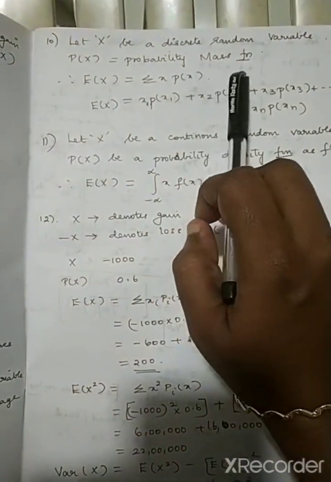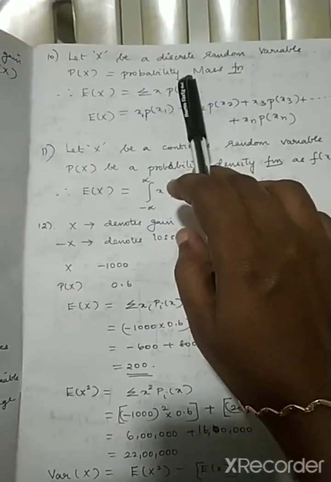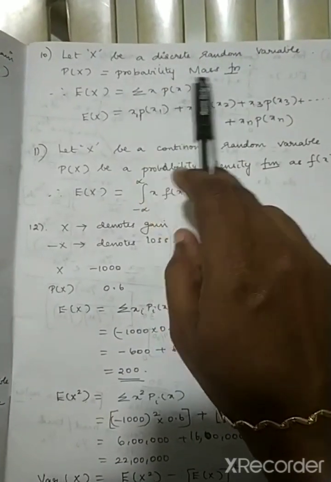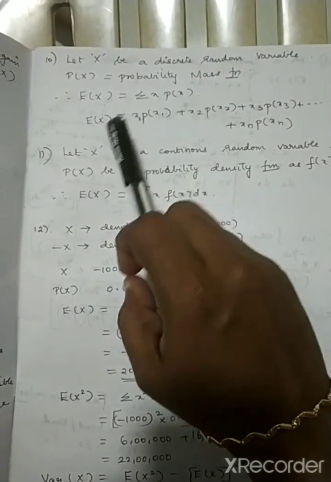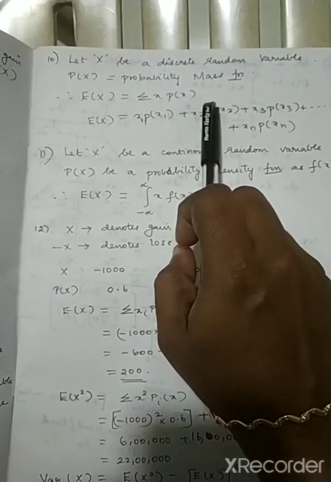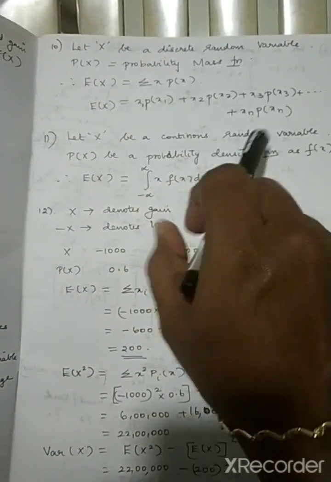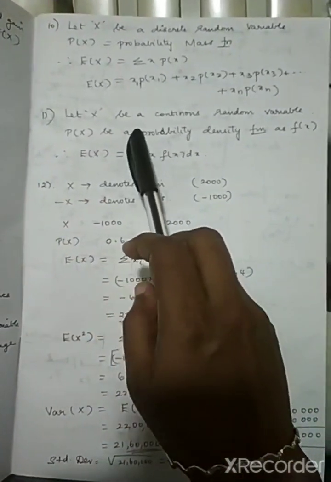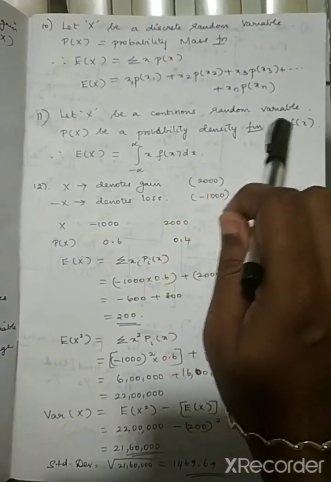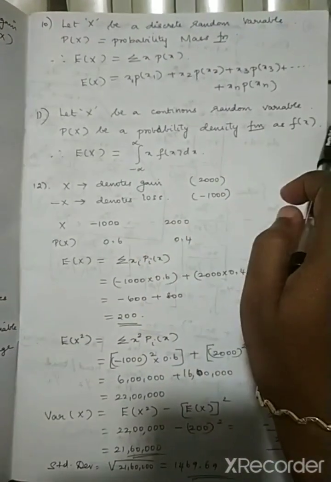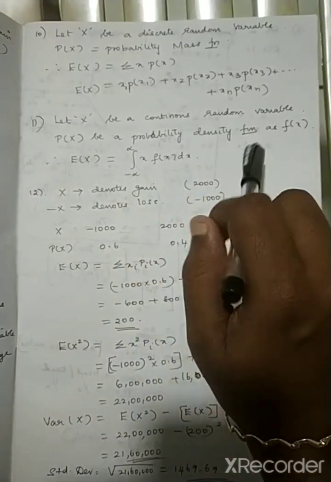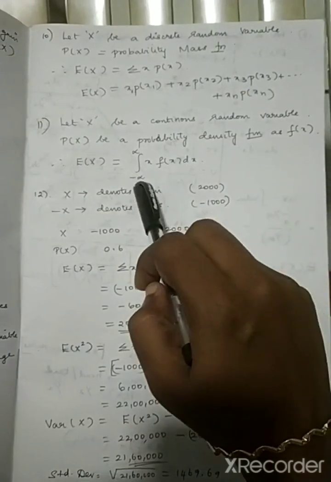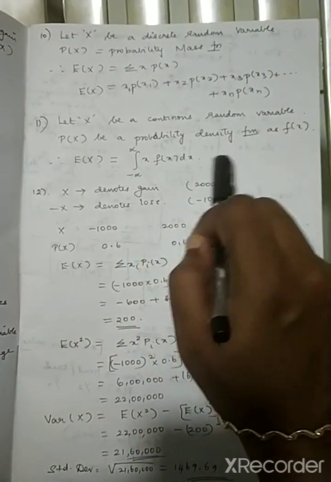In the 10th question, we are asking what is the formula for expectation of a discrete random variable. So for the discrete random variable with the probability mass function, we are going to say E of x is sigma x into P of x. So this will be the expanded formula. Then coming to the 11th problem, you have to write the formula for expectation of a continuous random variable. So f of x is the probability density function. So E of x will be the integral from minus infinity to plus infinity of x into f of x dx.